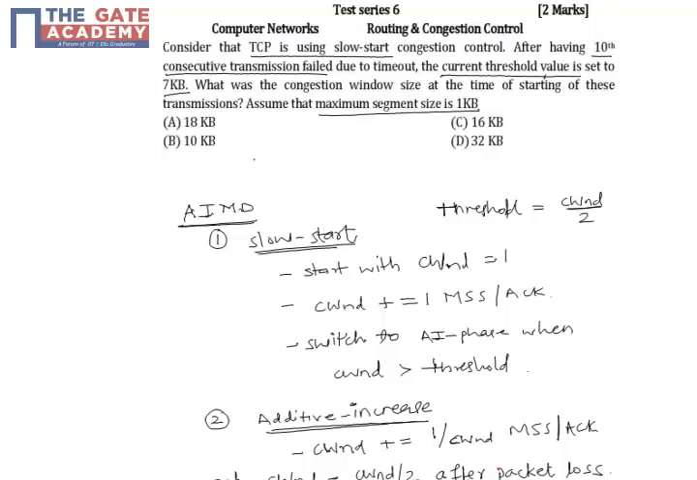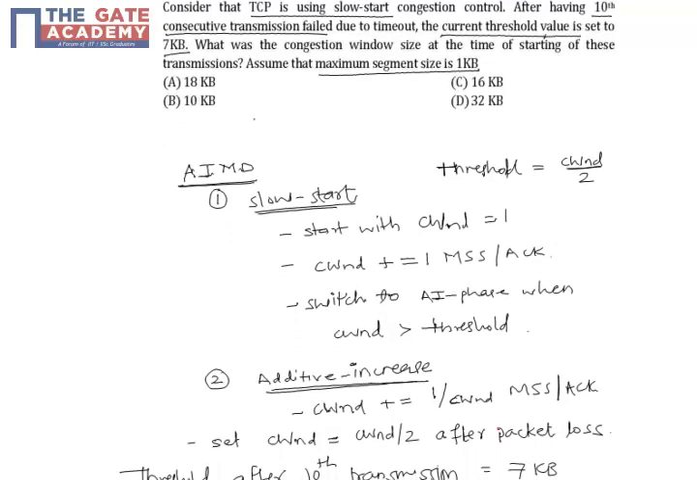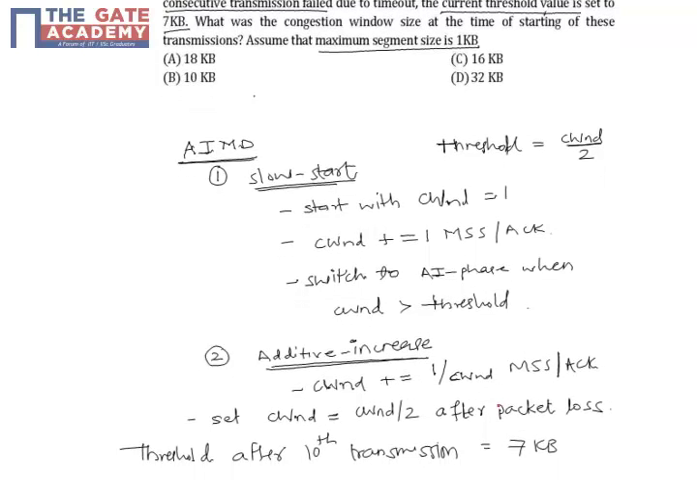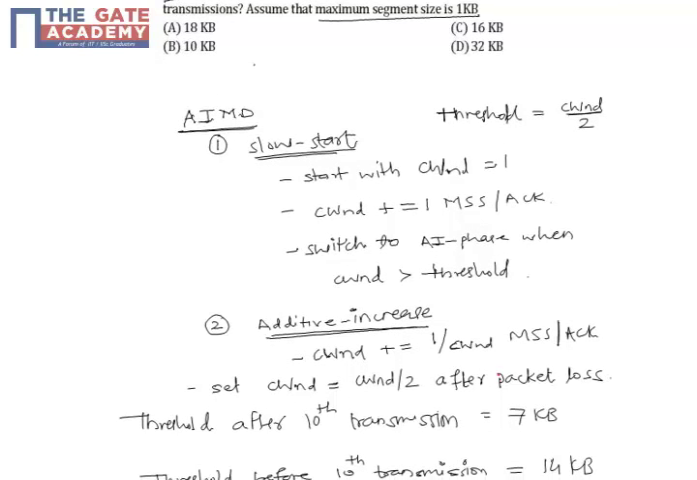Now the question says that after the 10 transmission, the threshold is set to 7 kb. That means before the 10 transmission, threshold was 14 kb. Since 14 is not a multiple of 2's power, we know that the congestion control scheme is in additive increase phase. So let us figure out when the congestion control scheme switch to additive increase phase.